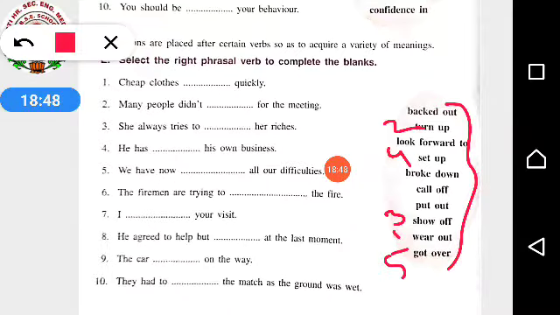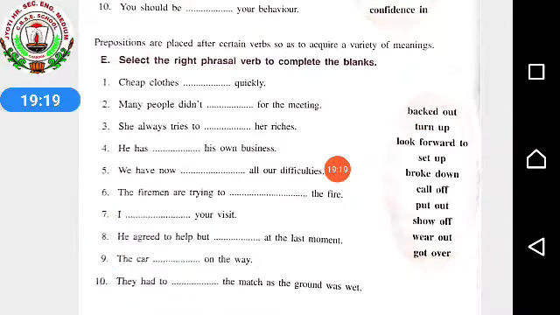In the same way, 6th, 7th, 8th, 9th, 10th, you have to do by yourselves. Already the words are given over here. You just have to put the correct word in the correct place. The firemen are trying to dash the fire. I dash your visit. He agreed to help but dash at the last moment. 9th, the car dash on the way. 10th, they had to dash the match as the ground was wet.